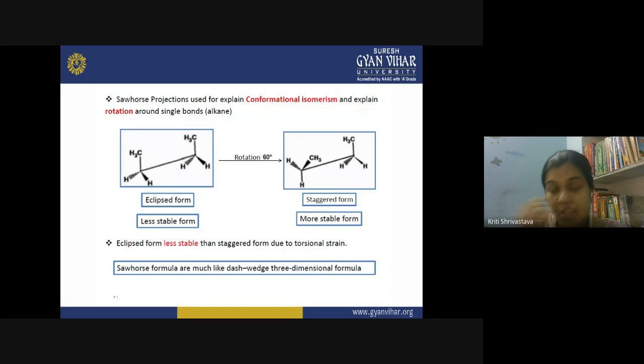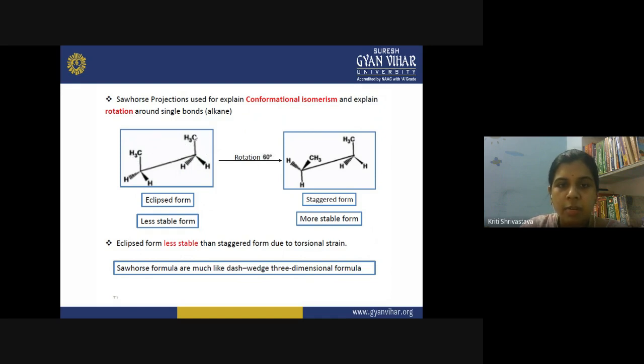So in the conformation, what happens? Rotation around the carbon-carbon bond takes place. Because this is a single bond, the carbon can rotate like this. So conformational isomerism is explained by using the Sawhorse projection method. Here is the eclipsed form, when the two CH3 groups are masking each other, overlapping with each other.